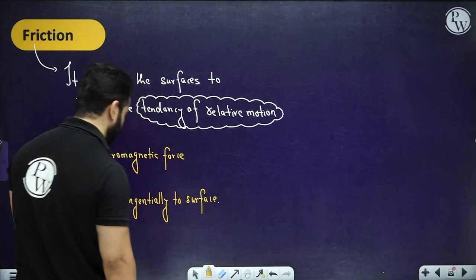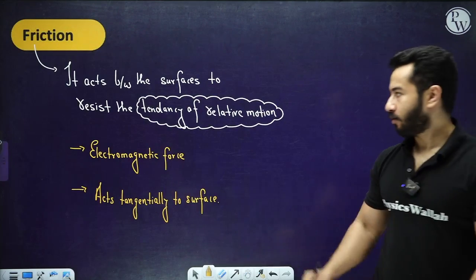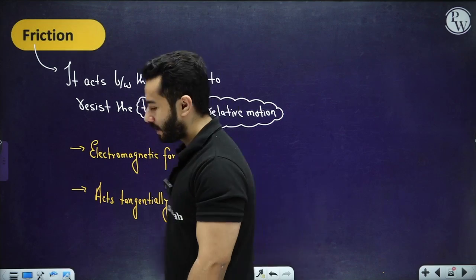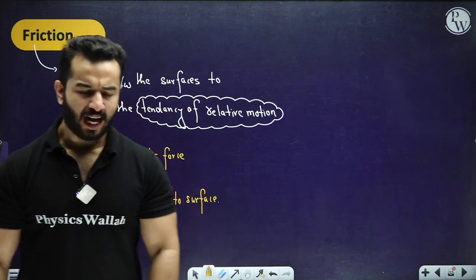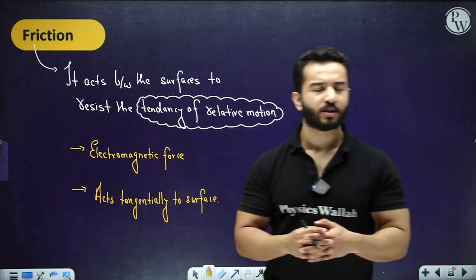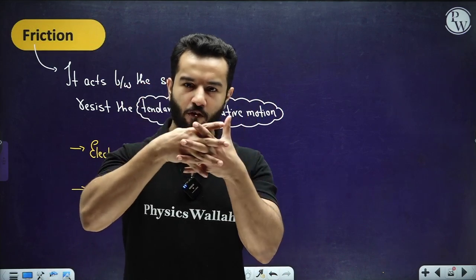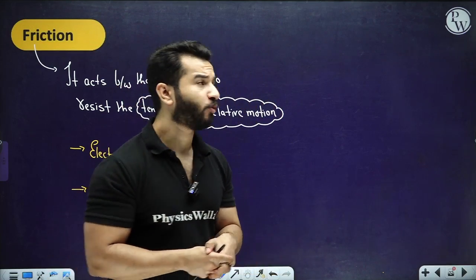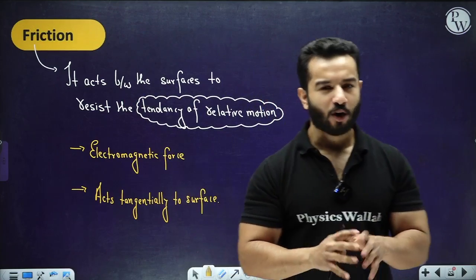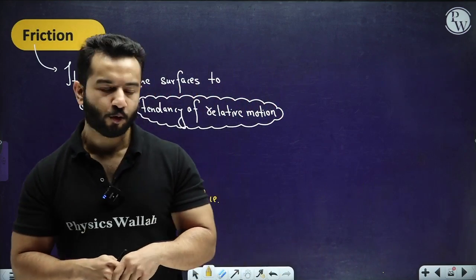It acts tangentially to the surface, right? Now, let's discuss what we really mean by tendency of relative motion. You might have seen those illustrations, especially from the junior classes, that it is because of interlocking of surfaces. That's not the correct depiction of how the friction force works.